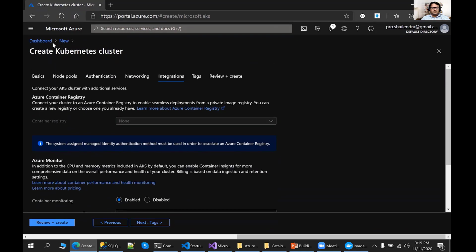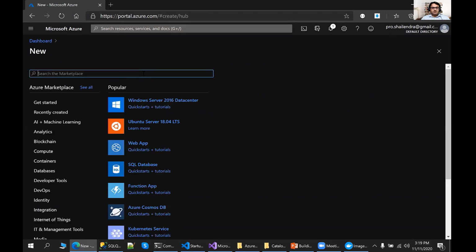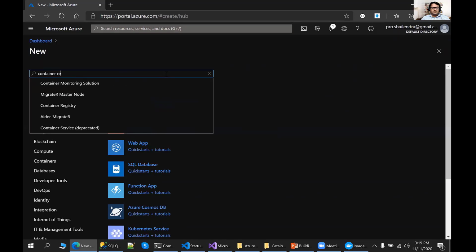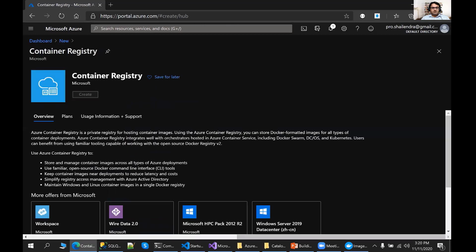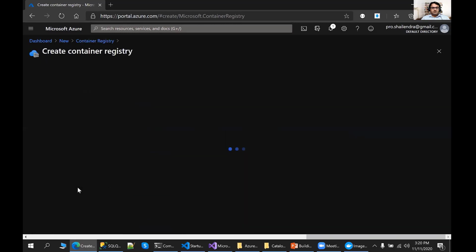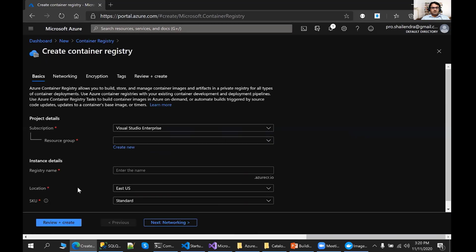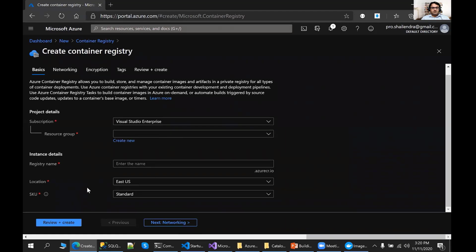The cluster in my case is already ready. Apart from the AKS, you need to create a container registry as well. So we have the container registry option here. Let's create it, so that the Docker images we have built on our local machine, we can push to this container registry. Just define your resource group name, the registry name, the location, and all the things over there.